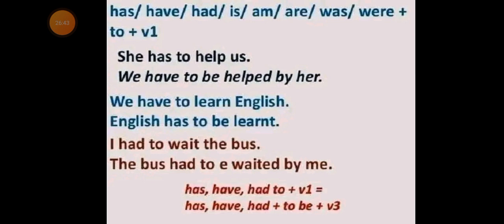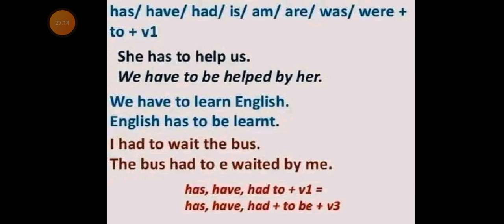Now let's look at the second sentence. We have to learn English. This is the active sentence. Now in the passive sentence, English has to be learned.